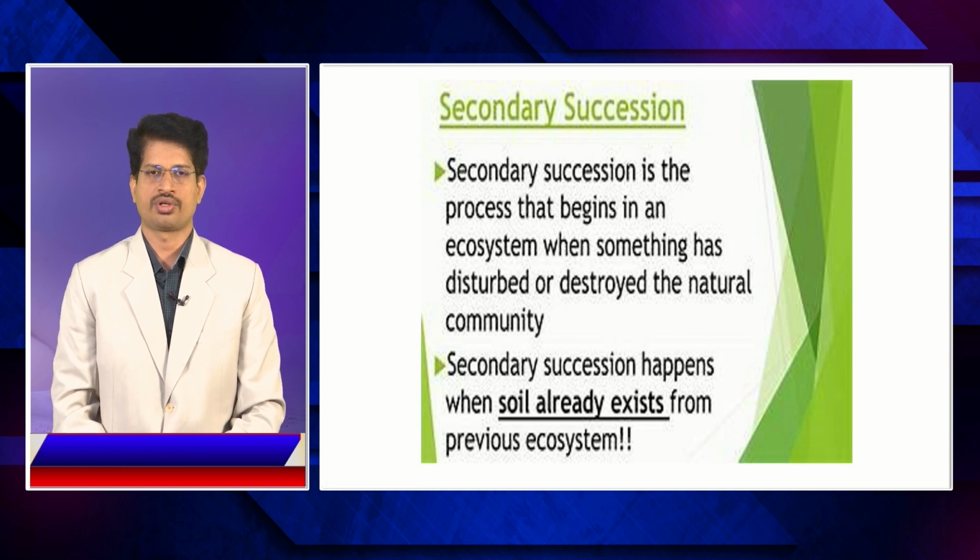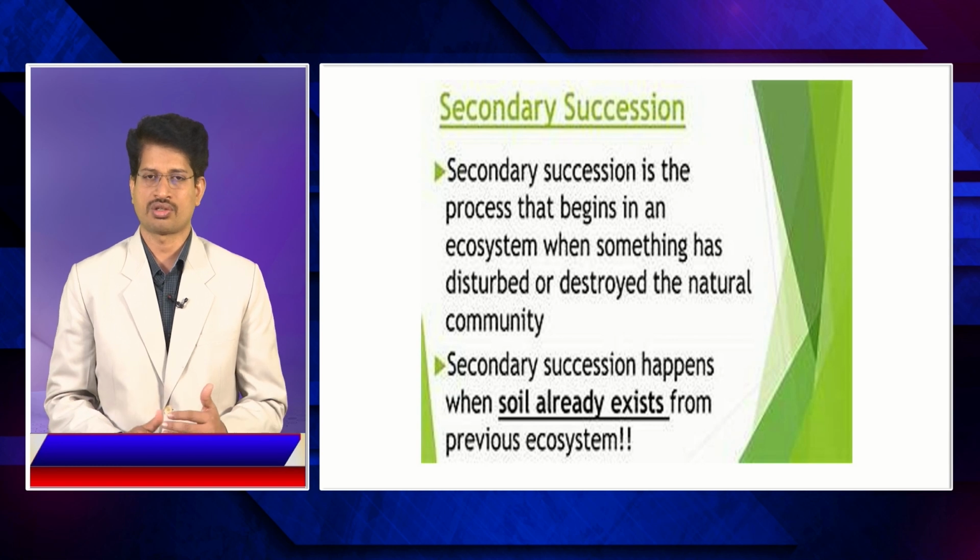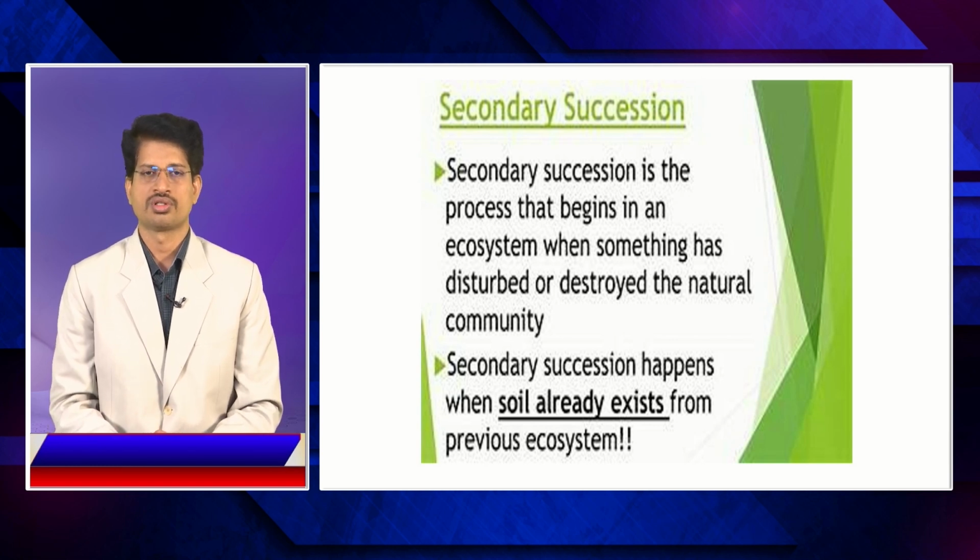Secondary succession is the process that begins in an ecosystem when something has disturbed or destroyed the natural community. So, secondary succession happens when the existing community has been destroyed. It happens where soil already exists from previous ecosystems.